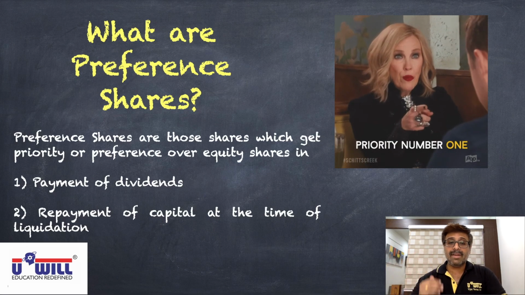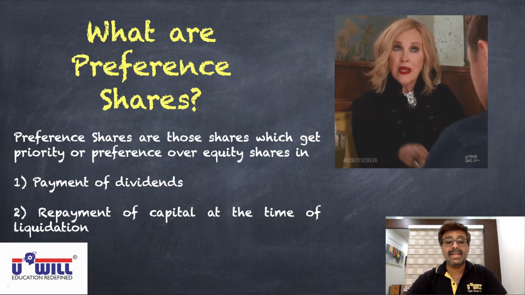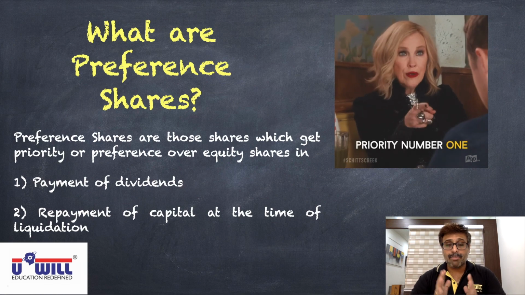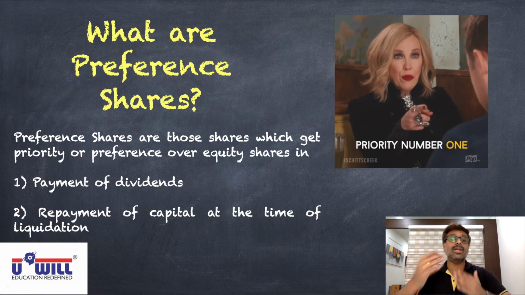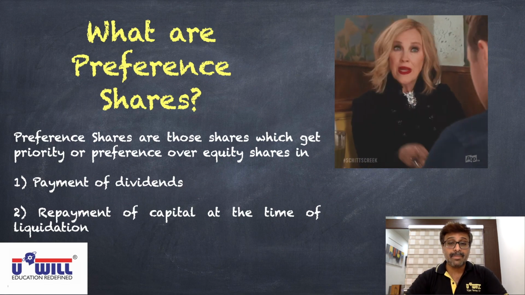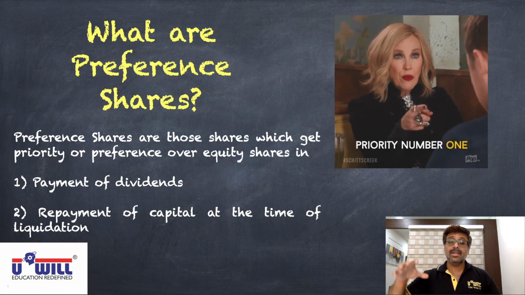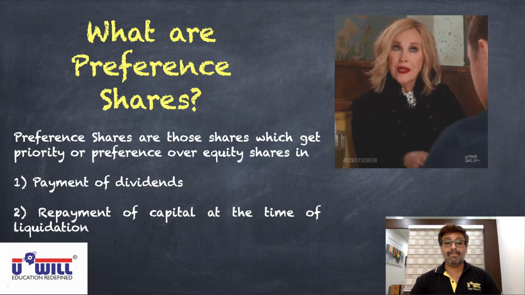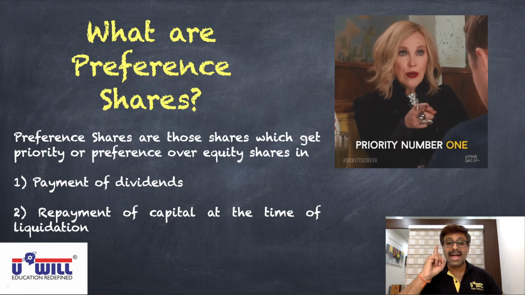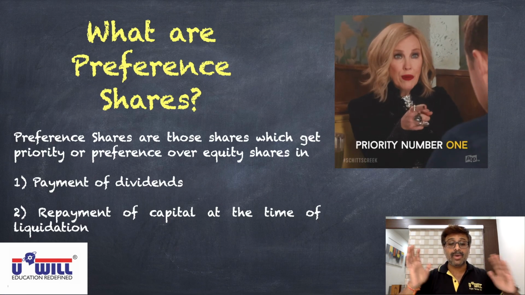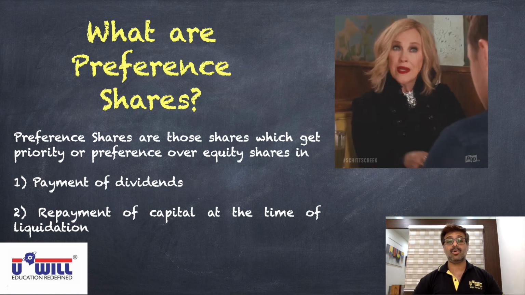After that, the company will pay the tax. Then whatever profit remains after paying the tax is to be distributed amongst the owners of the company. Now there are two owners of the company, equity shareholders and preference shareholders. From these left out profits, who will get priority number one amongst equity and preference shareholders?